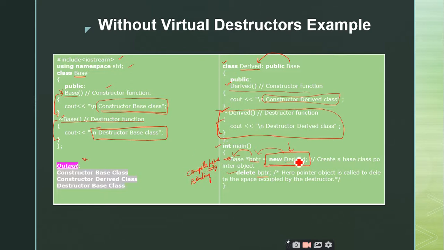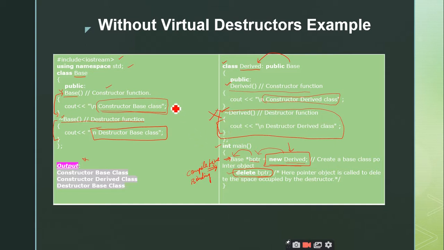At runtime, the derived object is placed inside the BPTR. At that particular point, you can invoke the destructor for the derived class also. But since it is a compile time binding, when you delete the BPTR, that means the base pointer, the compiler will still treat BPTR as a pointer to the base class. Therefore, it is going to invoke the destructor function of the base class only. It is not going to invoke this derived class destructor.